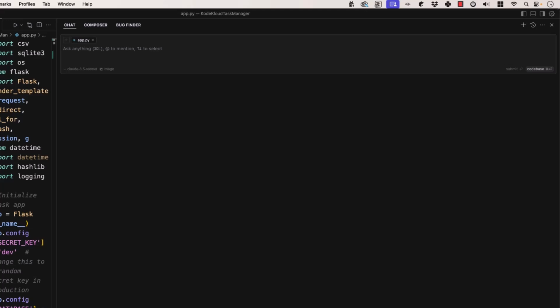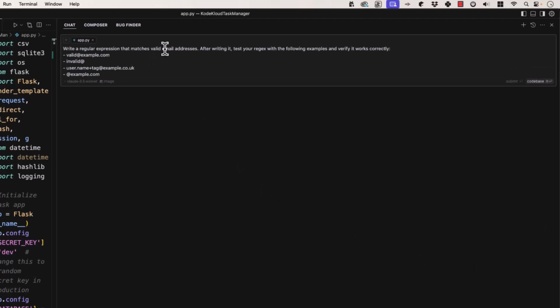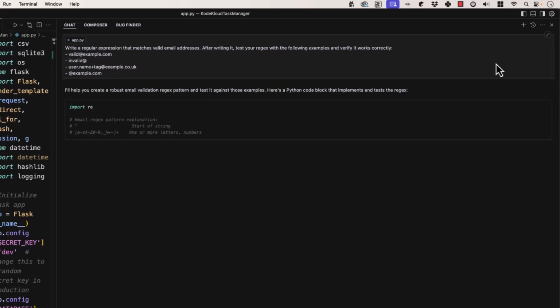Self-consistency prompting. So I will, again, copy this in so that you don't have to watch me type it. Write a regular expression that matches valid email addresses. Here's the key. So this right here is a zero-shot prompt, and it's simple, and it's easy, and it can generate tons of great answers, right? However, here we say, after writing it, test your regex with the following examples and verify that it works correctly. So we have valid at example.com, invalid at blank, user.name plus tag at example.com. So let's go ahead and submit this, and let's see what it comes up with.